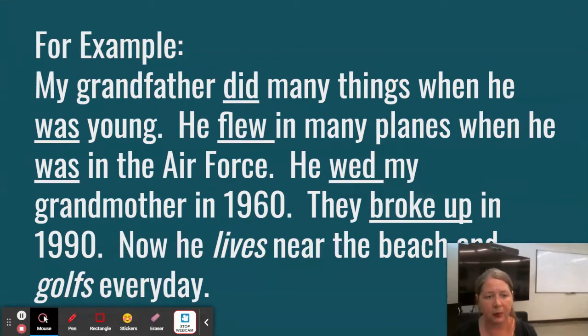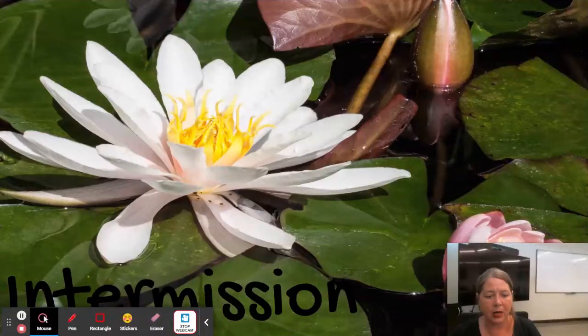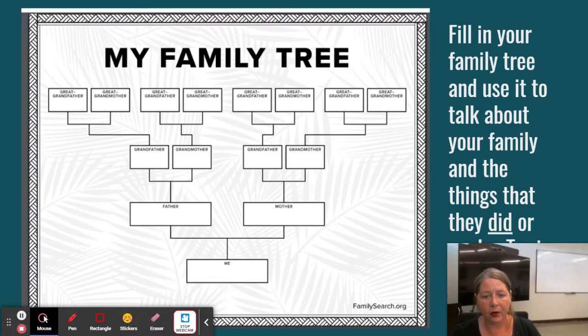So there's an example here that you can read over. We're going to talk about our family in the past tense, and we're going to try to use irregular past tense verbs. So we'll write a little bit about this in the quiz this week. So be prepared for that.